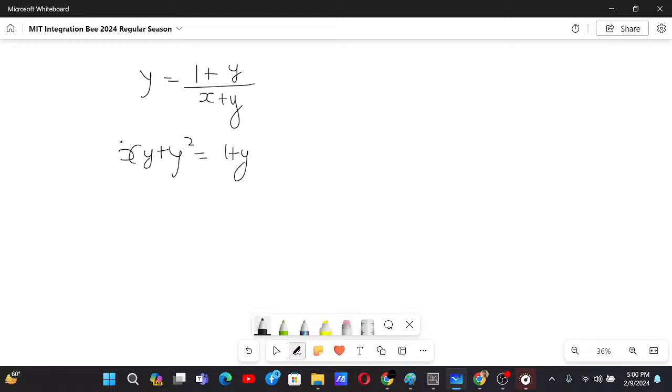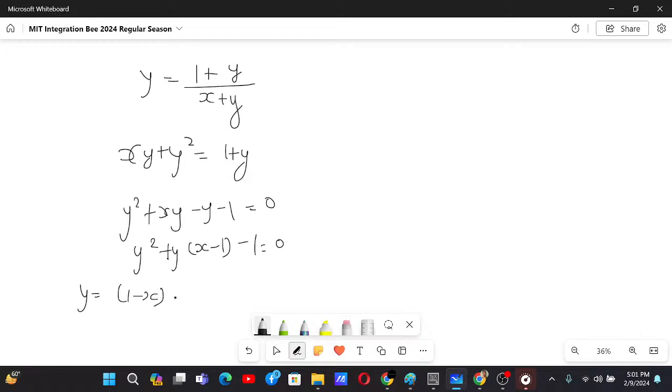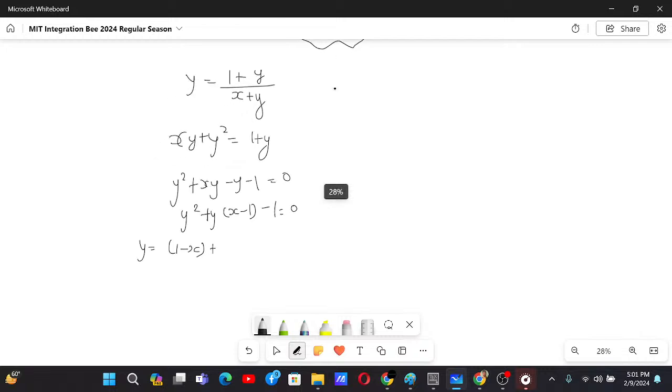Next we will have y square plus xy minus y minus 1 equals 0. Y square plus y times (x minus 1) minus 1 equals 0. That's why we will have y equals minus b plus minus, but no need to consider minus because that value should be a positive value.